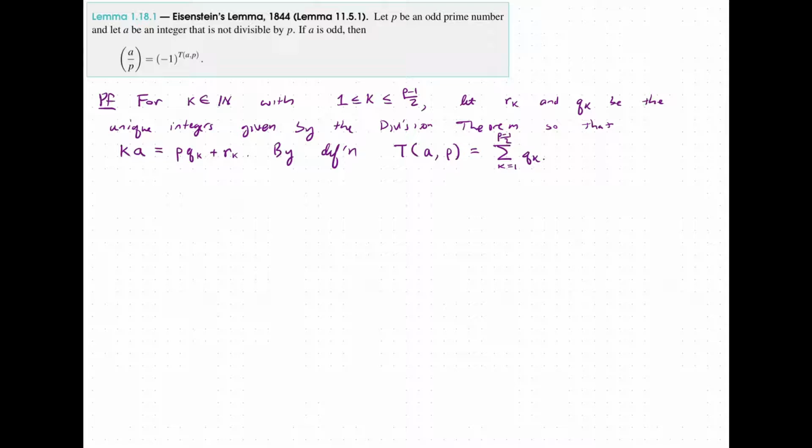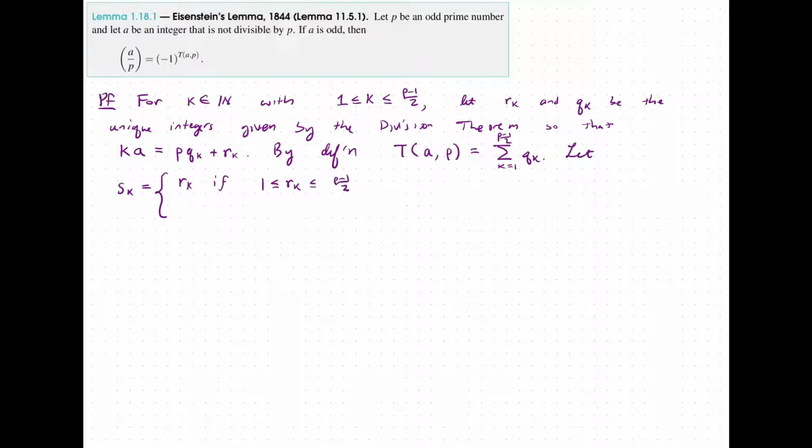So now what we are going to do is let s sub k be the following. This is going to be a shorthand way of keeping track of whether it's a negative or positive residue modulo p. So we're going to let s sub k be equal to r sub k if 1 is less than or equal to r sub k, less than or equal to p minus 1 over 2.